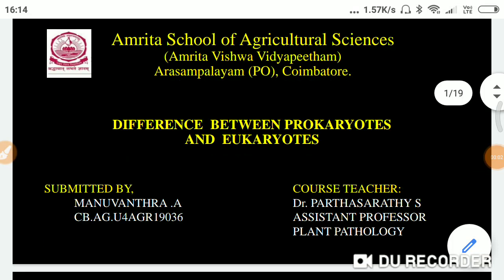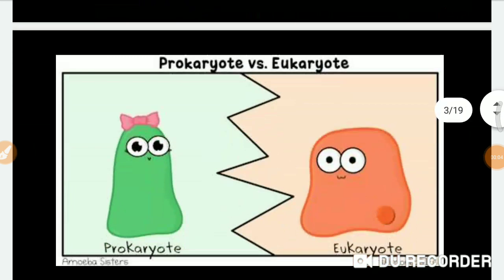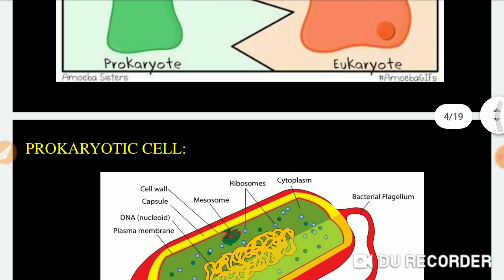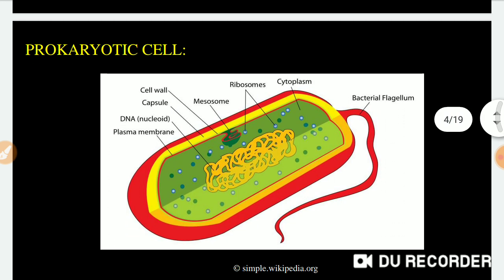Students, today we are going to study the differences between prokaryotes and eukaryotes. As we have already heard these terms many times, but we get confused between the prokaryotic cell and the eukaryotic cell. So the first one is prokaryote and the second is eukaryote. Now we'll see the prokaryote.